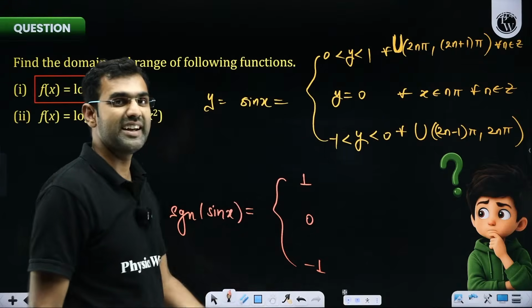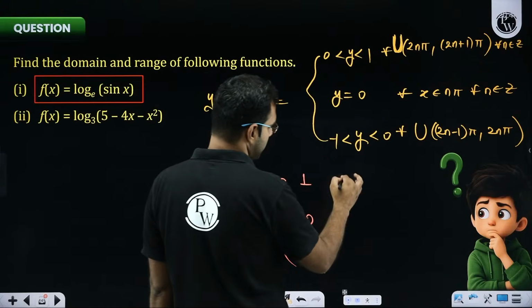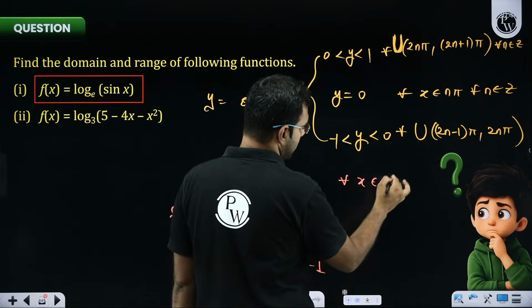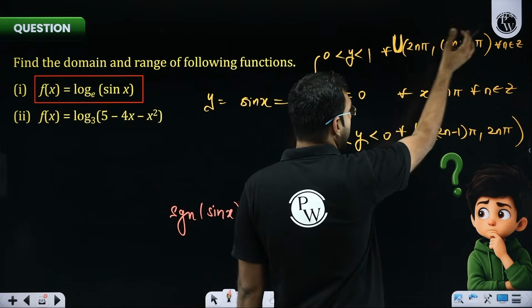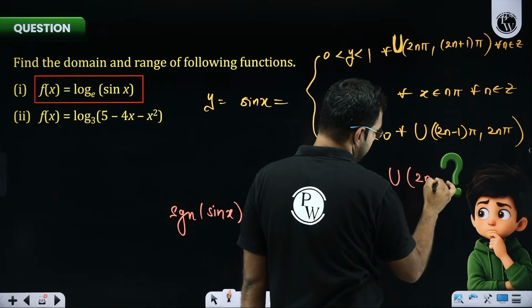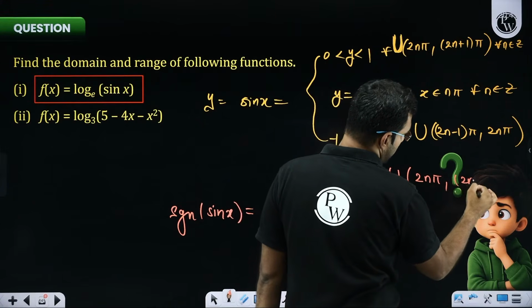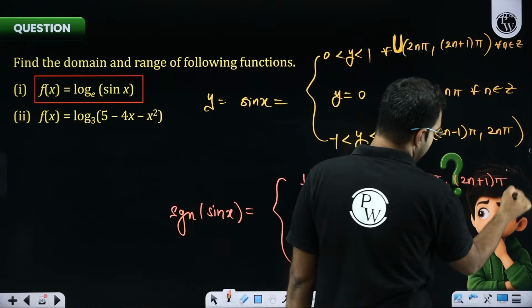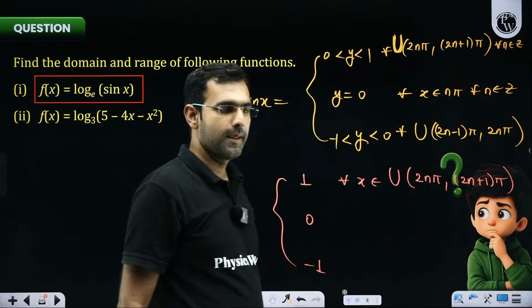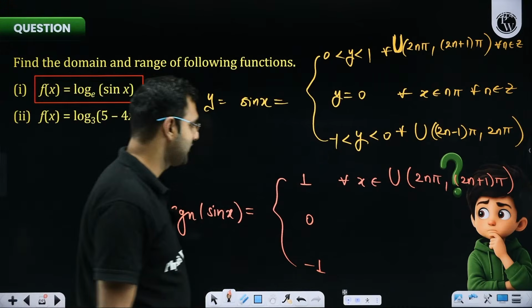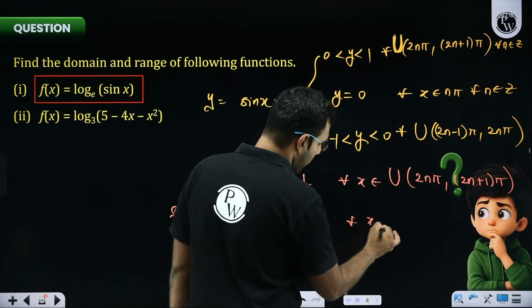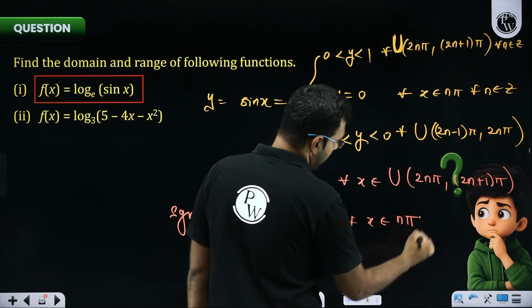But sir, when is sin x positive? Sin x is positive for all those x from an even multiple of pi to an odd multiple of pi. So I write it as 2n pi to (2n plus 1) pi, where n is an integer which I'm not writing. Sir, when is signum of sin x 0? Whenever sin x is 0, which is whenever x is any multiple of pi.